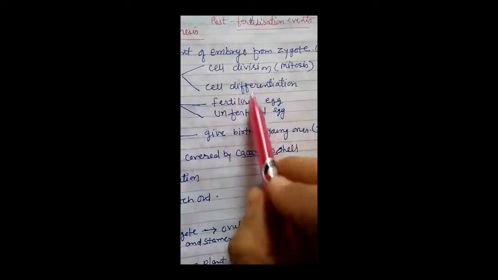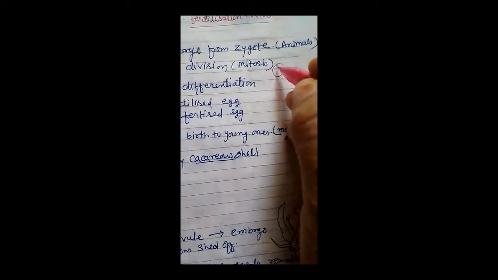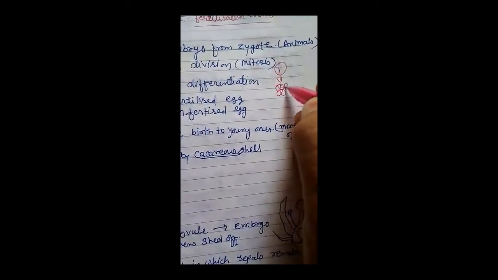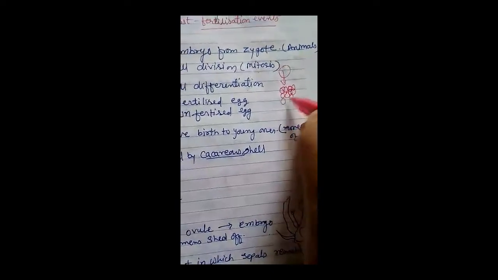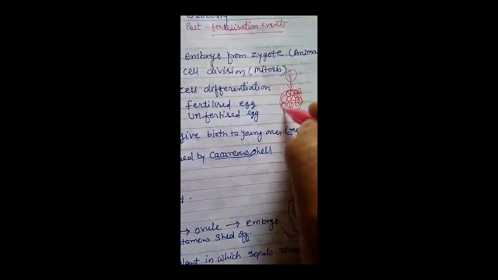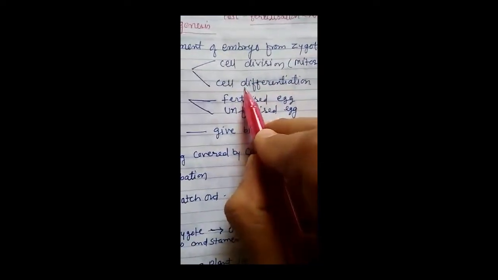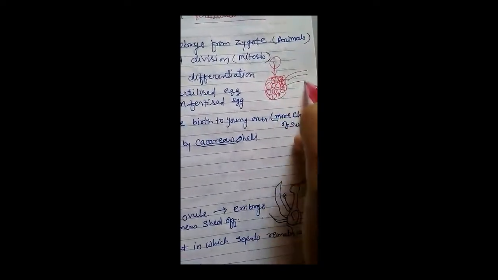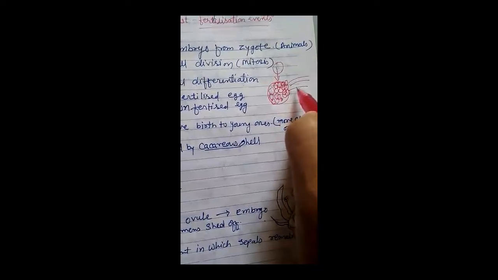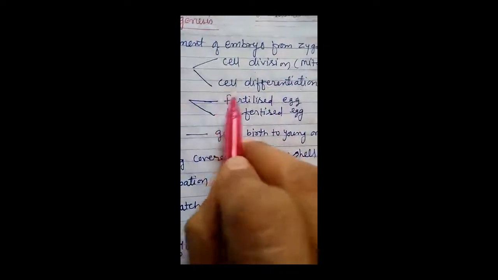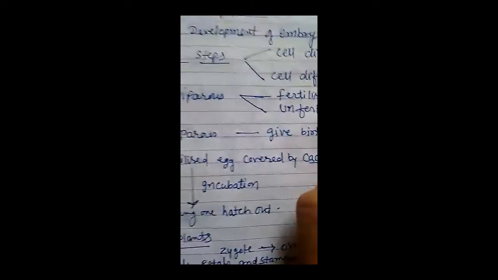Suppose the zygote divides and forms 2 cells, then 4, 8, 16, 32, and further divides to form a group of cells. This is known as cell division. Second step, cell differentiation. All these cells differentiate into different layers and form different tissues to form different types of organs of the body. This process is known as cell differentiation.